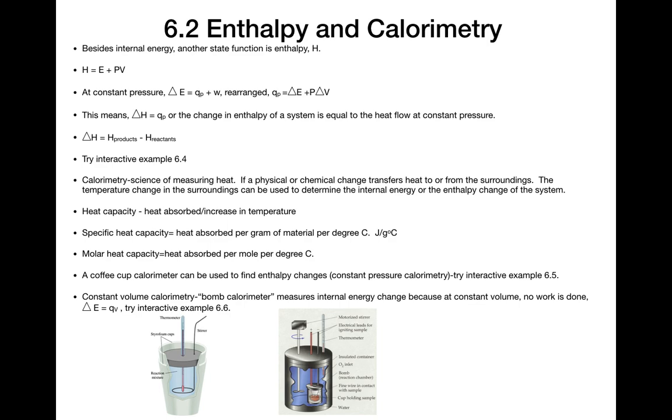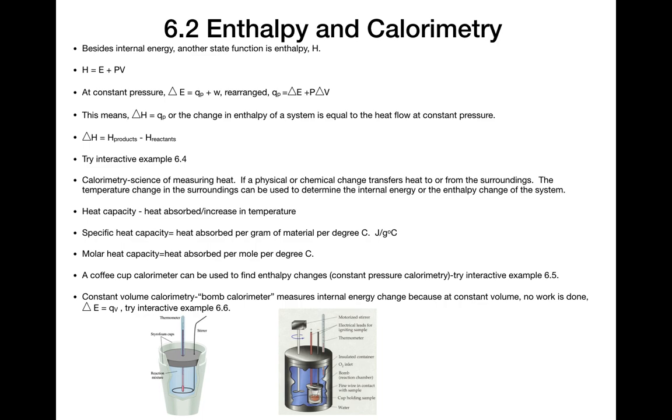That means we have to be aware of the heat capacity, which is the heat absorbed divided by the increase in temperature, so it's the number of joules per degree Celsius. The specific heat capacity is the heat absorbed per gram of material per degree Celsius, or joules per gram per degree Celsius. Molar heat capacity would be the heat absorbed per mole per degree Celsius.